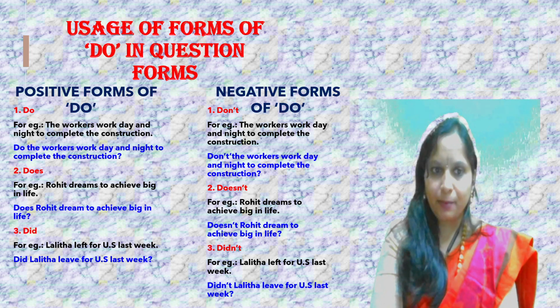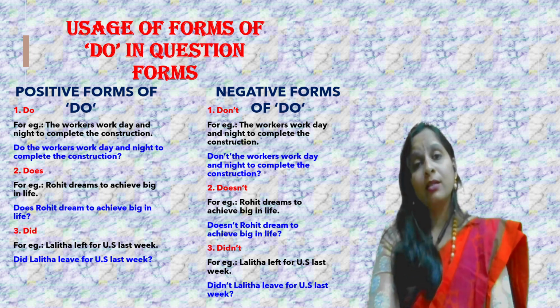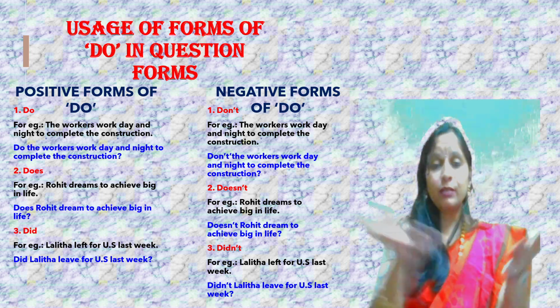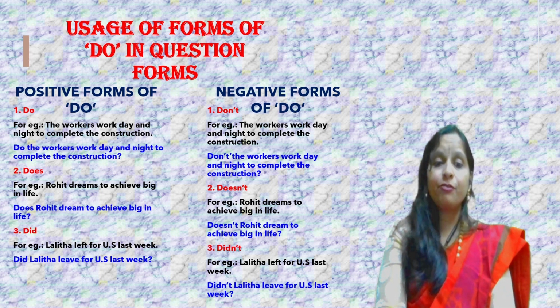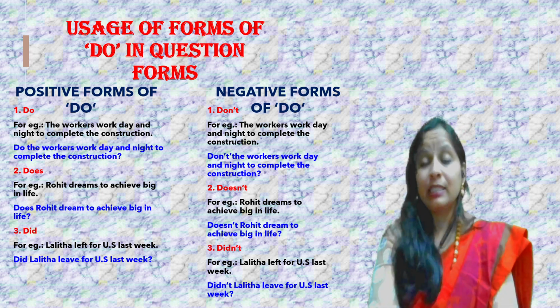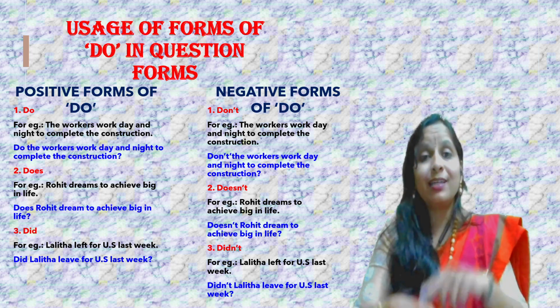Understood? Third example. When are we supposed to use did? Of course, did comes with the statement in a past tense form. So, Lalita left for US last week. I have not mentioned in the statement, Lalita leaves.